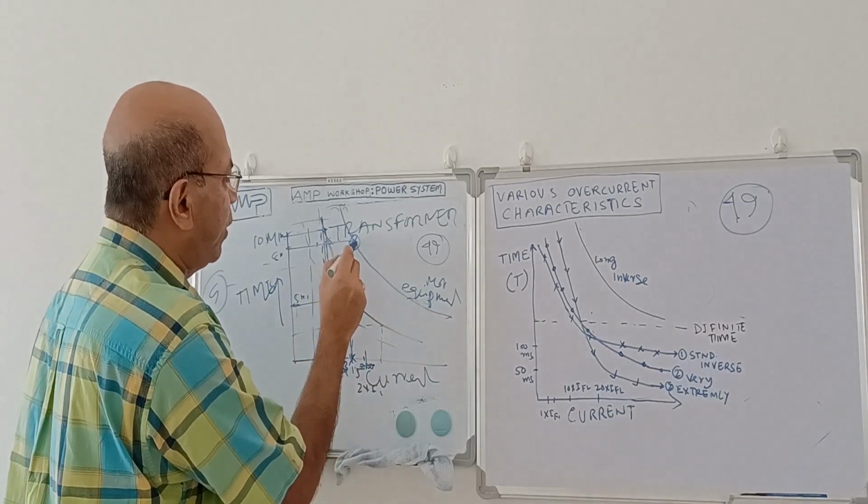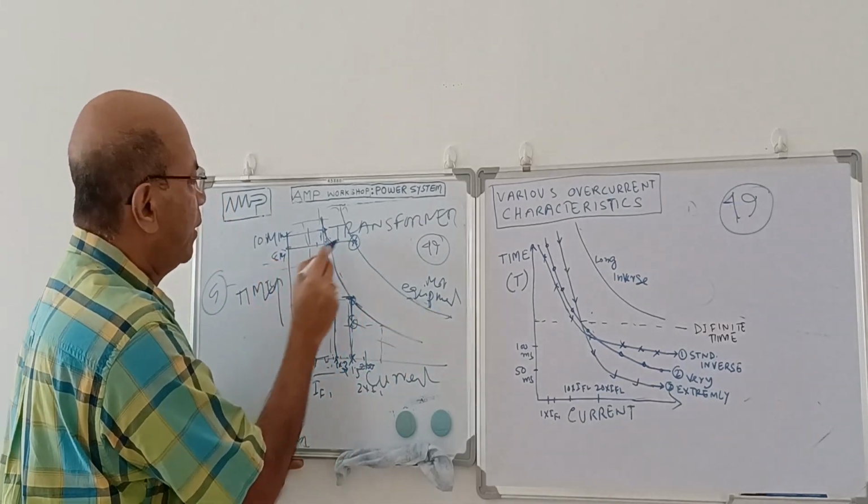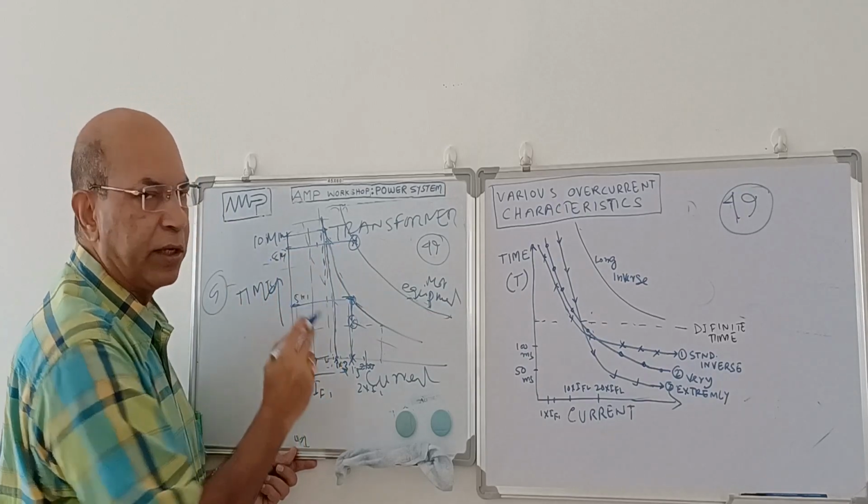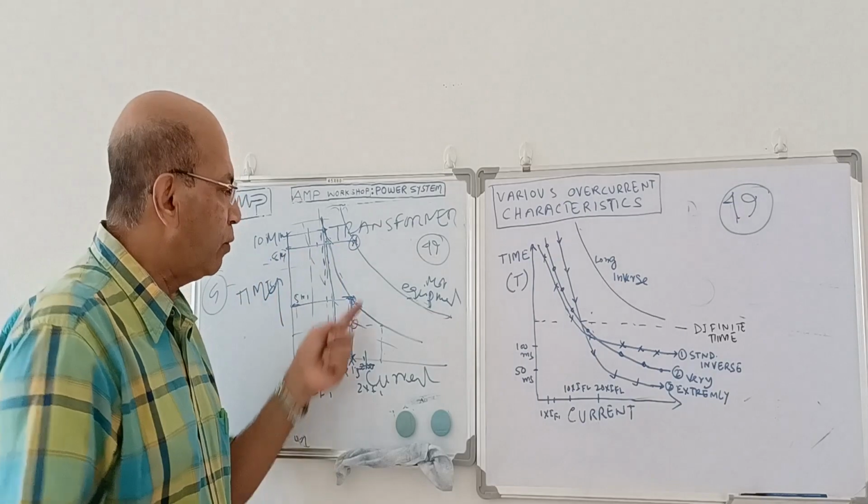So this is the point. The corresponding time is 8 minutes. The motor can withstand 8 minutes, but the relay is operating at 5 minutes. So the relay is operating before motor burnout. So the motor is well protected.